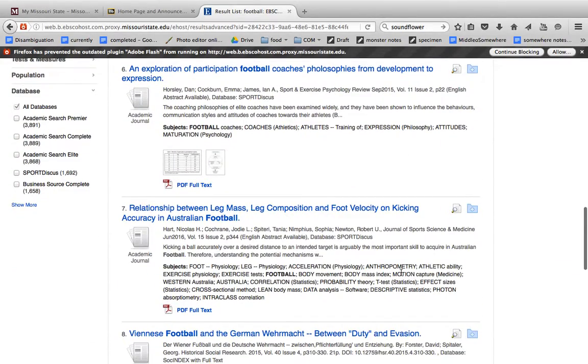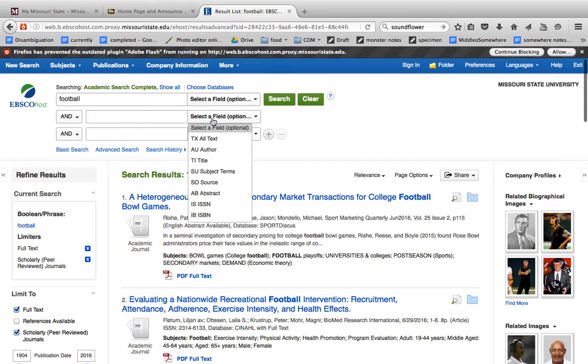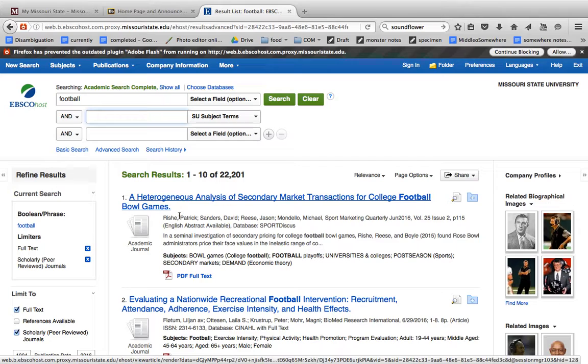So you really are going to have to see what you can find in terms of looking through these tags. In fact, you might want to search by subject down here. I think you can click subject terms to find something that's specifically related to the topic that you are looking for. But ultimately, it's going to require you to click on some PDF full texts.